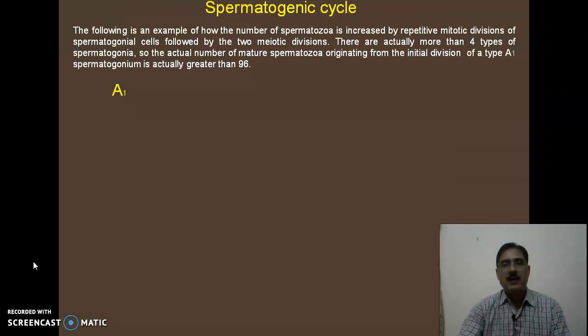Now, what is a spermatogenic cycle and how does it happen? Beginning with this flow chart.